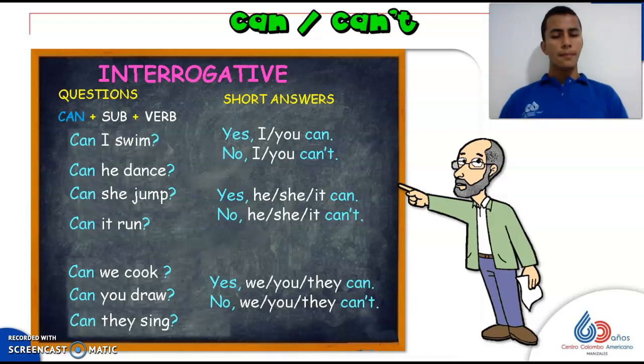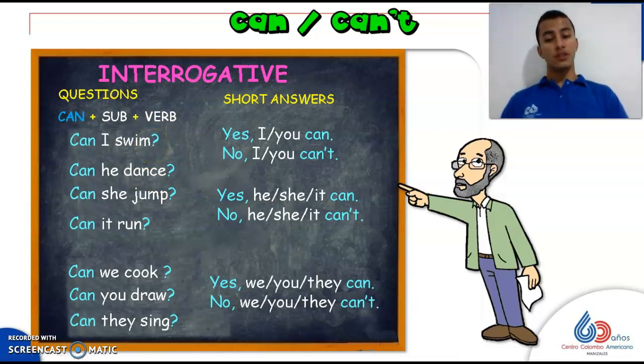Can I swim? Can he dance? Can she jump? Can it run? Can we cook? Can you draw? Can they sing? So in the examples we have the same thing: can for all the pronouns, and the verb remains in its infinitive form, okay? You don't have to change anything. Don't forget to put the question mark at the end, okay?